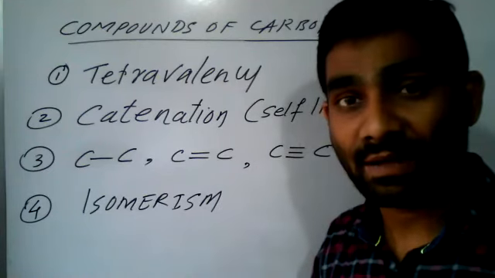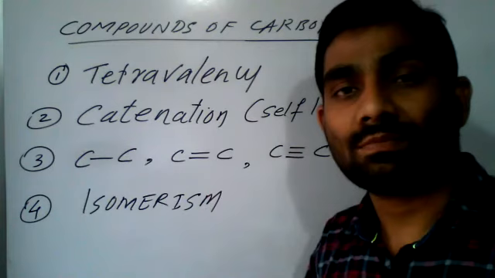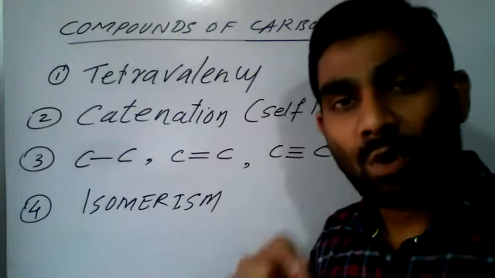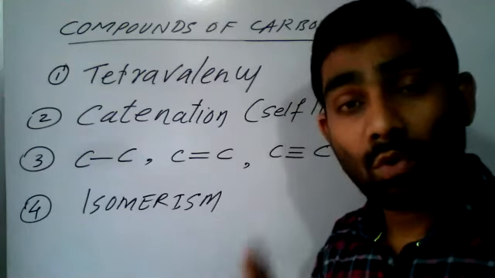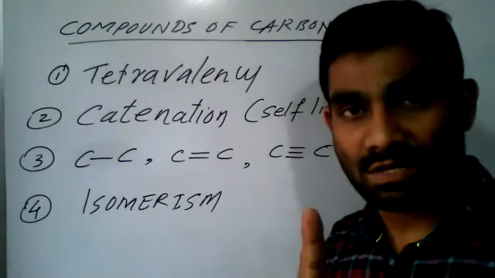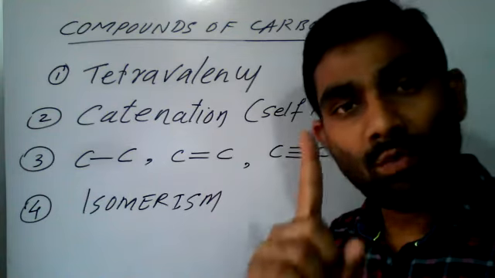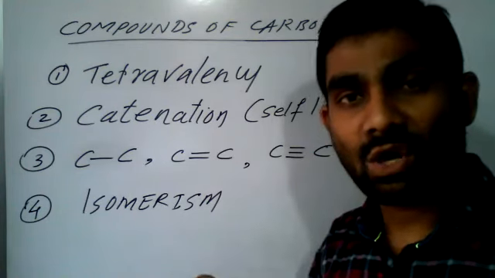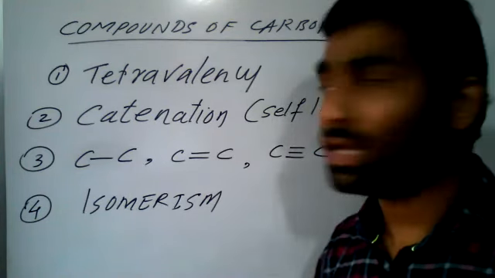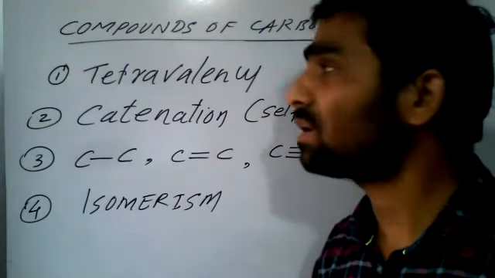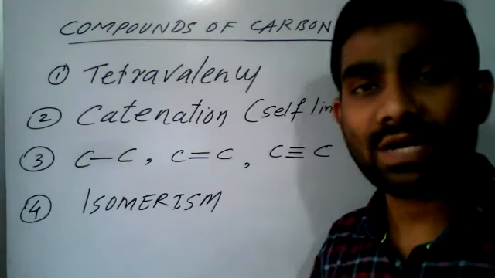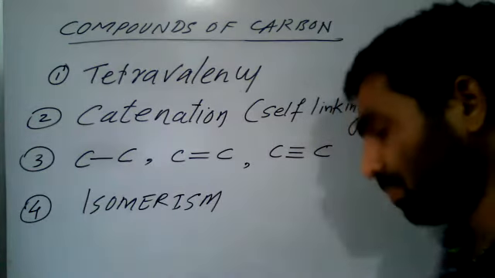Very simple idea. The property of a carbon to form more than one structure from one formula is called isomerism. So all these four properties we will discuss one by one, and we will try to understand this. Okay, right?